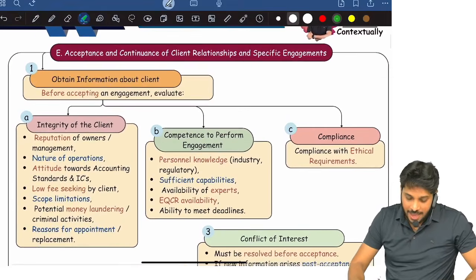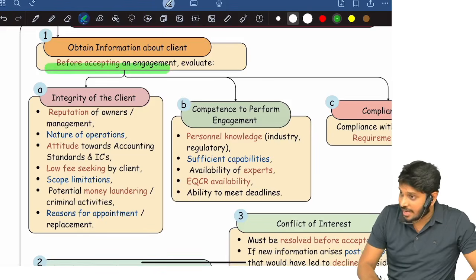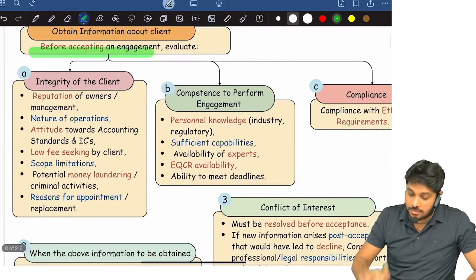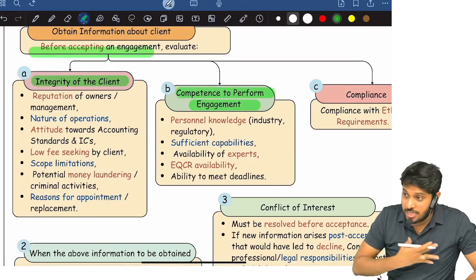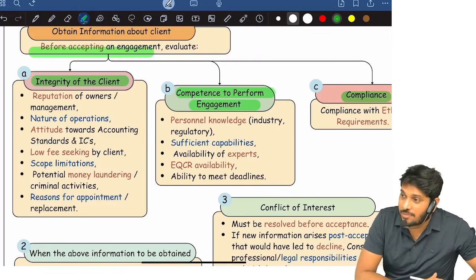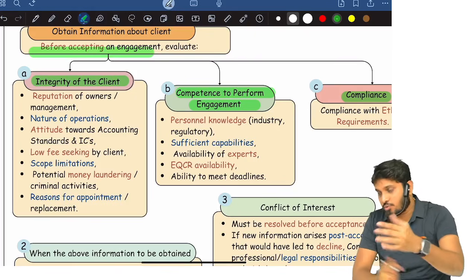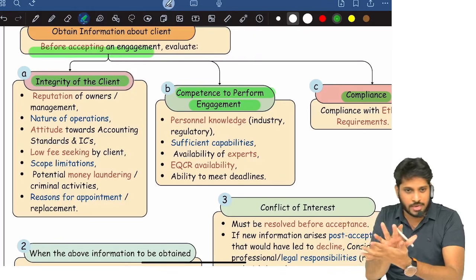Next, acceptance and continuation of client relationship. Before you accept a client, you need to check 3 important things. 1, integrity of the client, competence of our firm to perform the engagement, whether we are complying with ethical requirements or not. See, you can accept a client only when you're ethically fit. Ethically fit means what? Disqualifications, code of ethics related, so many things that you need to check.